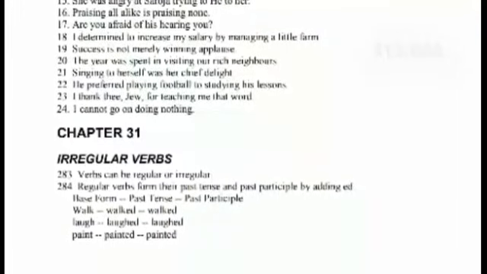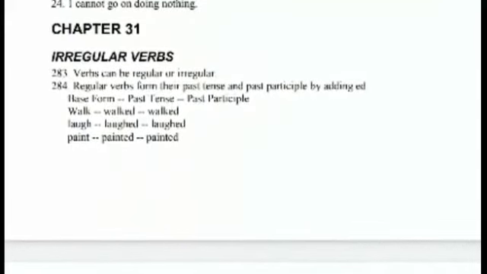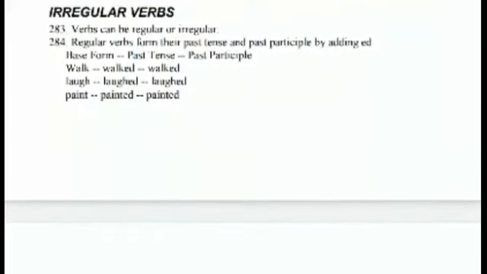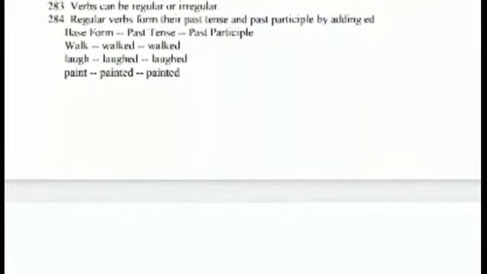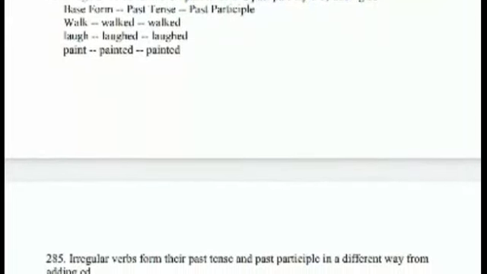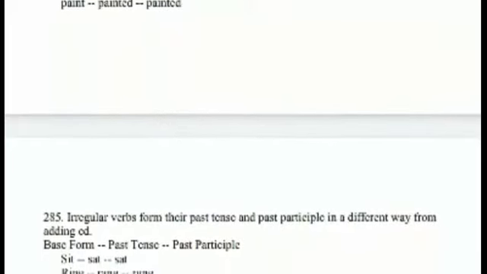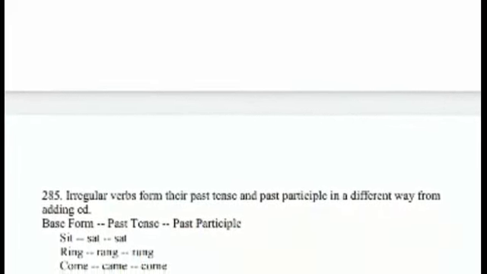So in these sentences, fighting, reading, hearing, standing, all these are verbal nouns, that is, gerunds. Next subtopic is irregular verbs. Verbs can be regular and irregular. Regular verbs form their past tense and past participle by adding ed. Walk, walked, walked. Laugh, laughed, laughed. Irregular verbs form their past tense and past participle in a different way from adding ed.